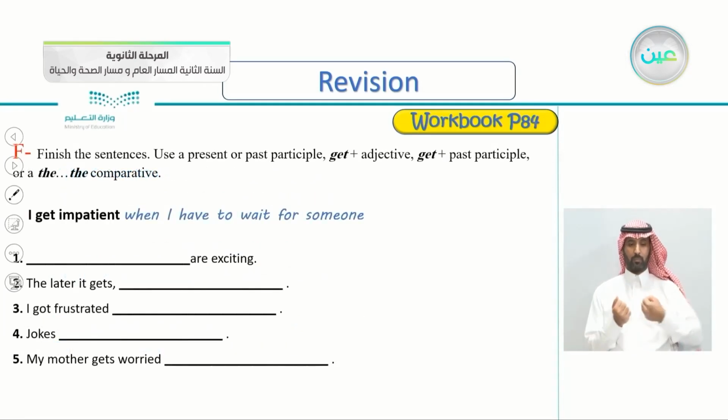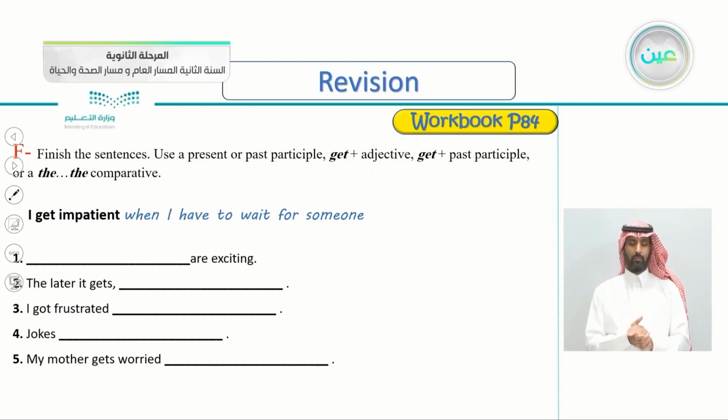Exercise F here, finish the sentences, use a present or past participle, get plus adjective, or get plus past participle, or the comparative. So you can use all of them. The first one is already done. I get impatient when I have to wait for someone. So you can write anything as long as you are using any of the lessons from this unit. The present participle or past participle, get plus the adjective or plus the past participle, and the comparative.